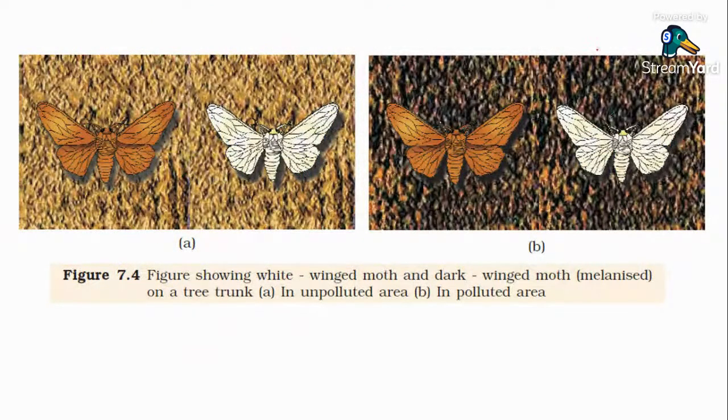Look, in an unpolluted area, the tree trunks were covered with lichen. So the white moth, here you can notice it because I've changed the clarity of the image, that's the reason. So this, as compared, is unnoticed. But here this is very prominent, right? This is very prominent, so this is easily taken away by the predators. So this is an example of melanism, industrial melanism. Clear?